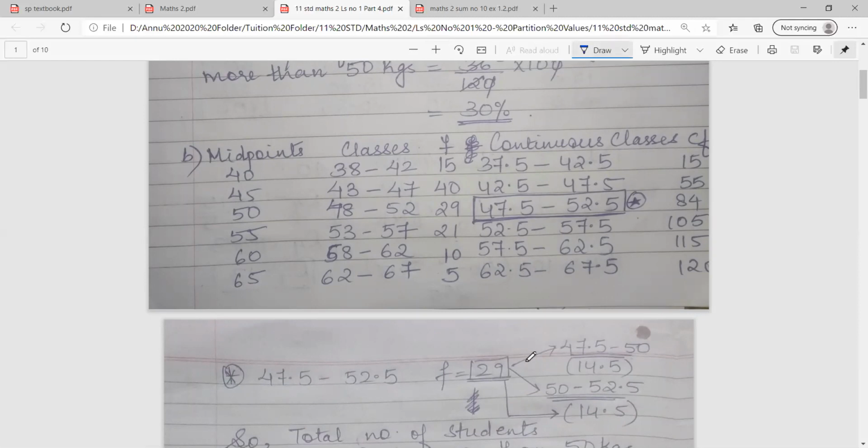Okay. Now the second thing is note the difference between the two. The difference between the two is 50 में से अगर मैंने 47.5 minus किया, so I'm left with 2.5, and over here also 2.5. मतलब दोनों classes का difference is equal 2.5. So can I say the ratio is equal 1:1? है ना? Because I have divided it into equal parts. Now 1:1 का मतलब है 1 plus 1 gives you 2.